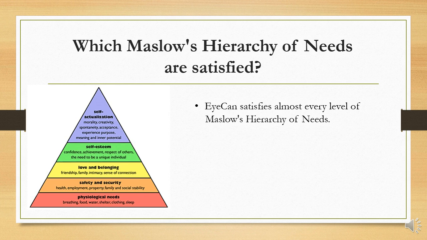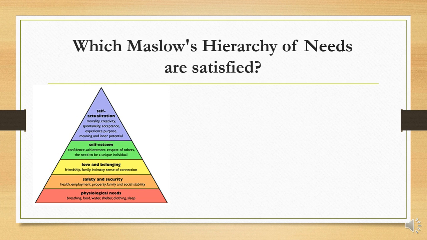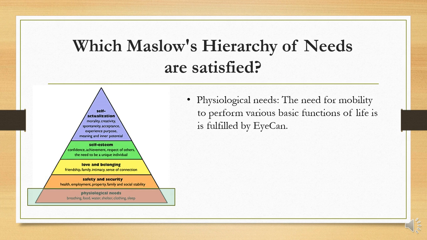Now the other question we need to ask is, which needs of the users does EyeCan actually satisfy? When a person can't talk, can't give a hand gesture, can't walk, anything that takes him closer to being independent satisfies his physiological needs. This is a wheelchair which makes him more independent, and he can do something by himself. It's a physiological need to move from one place to another.